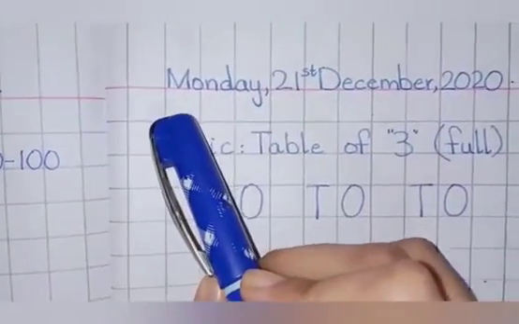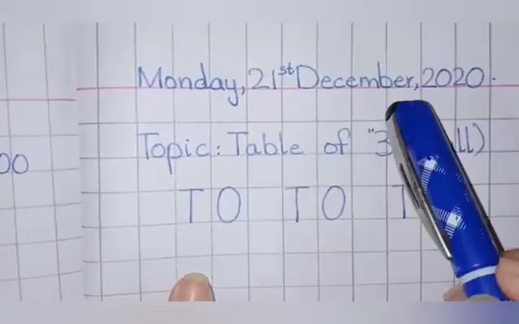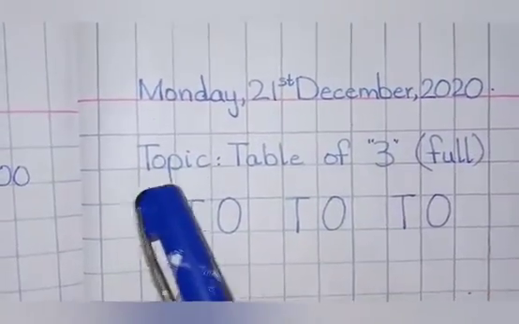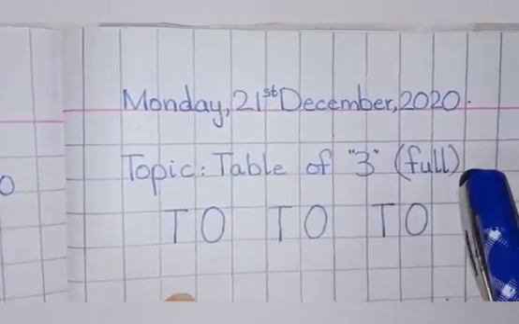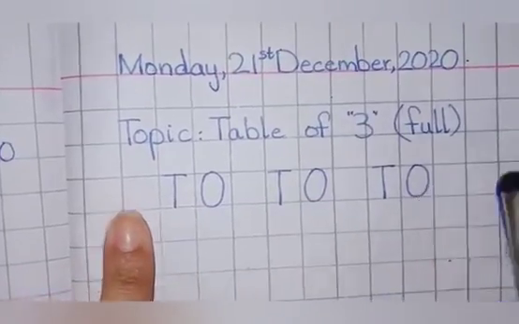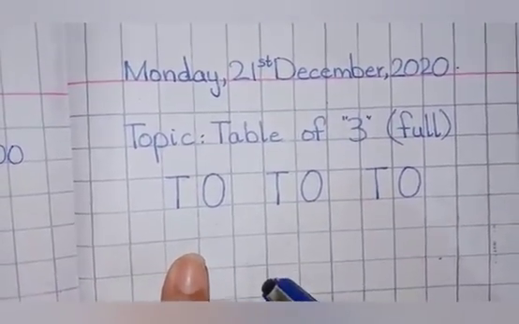Come to the copywork. First of all, you will write the date, Monday 21st December, 2020. Then you will write the topic, table of 3, full. Then you will write table of 3 like this, and you will write in full box with sharp pencil.